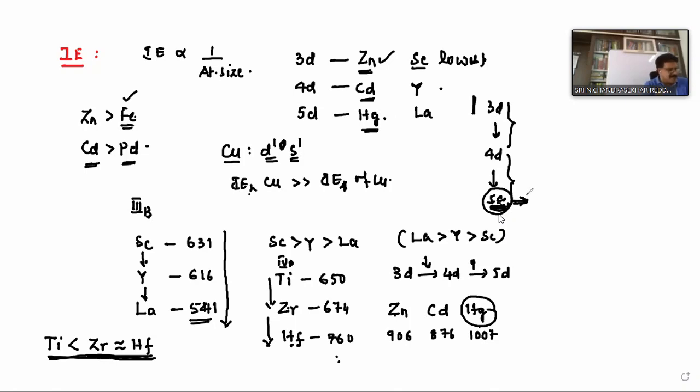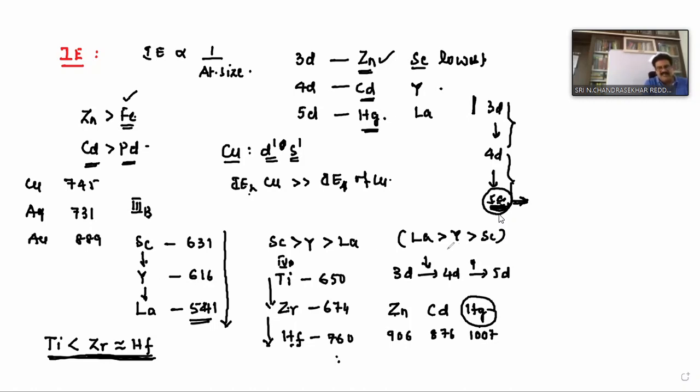If you see, even in the textbook, it has given the experimental data. For example, you see second B group elements. Copper is there. Copper, next silver and gold. In case of copper, silver, gold, copper's first ionization energy is how much? 745. And next silver is how much? 731. Okay. And gold is how much? 889.